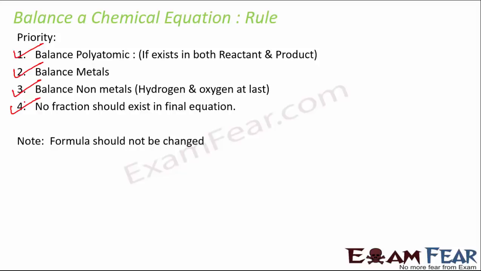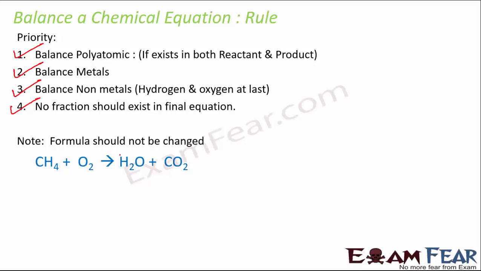And most importantly, the formula should not change. For example, CH4 plus O2 gives H2O plus CO2, right? So in this case, if you have to balance this, so first focus on the polyatomic ones, let's say CH4, things like that. So here you have one carbon, here also you have one carbon. So now you are only left with hydrogen and oxygen.